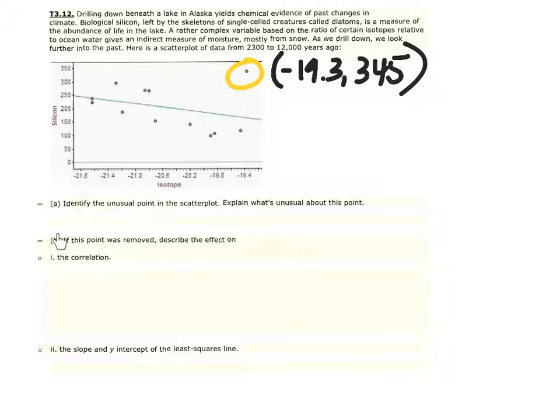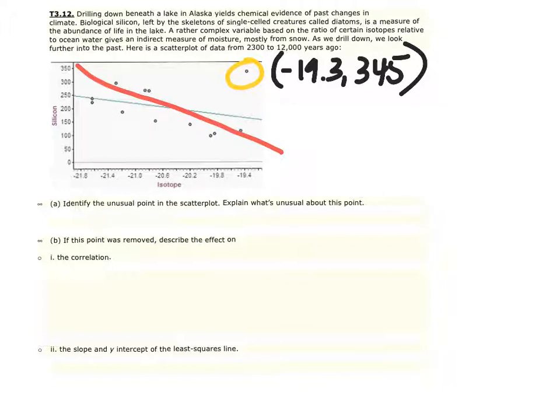Part B, if the point was removed, describe the effect on the correlation and then the slope and the y-intercept. So if we remove this point, the line that's being drawn here is currently being pulled toward that point. So if we drop this point, this line is going to drop. Now, if I had to draw my own line of best fit, excluding that, maybe it would be something of that nature.